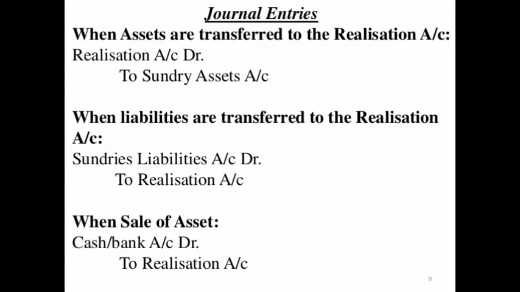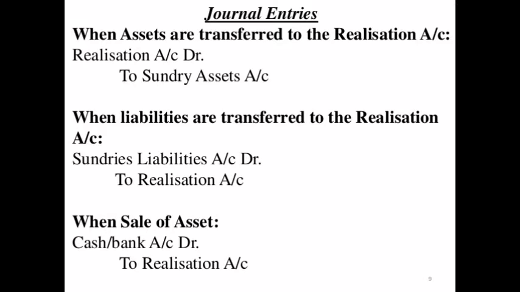In that very first entry, the first step is to transfer the assets to the realization account. When assets are transferred to the realization account, the entry will be realization account debit to sundry assets account. The very first step is that we have to transfer all the assets of the balance sheet into the realization account debit side, except RDD, profit and loss if on the balance sheet asset side, or cash. Except these three items, we have to transfer all the assets to the realization account debit side.